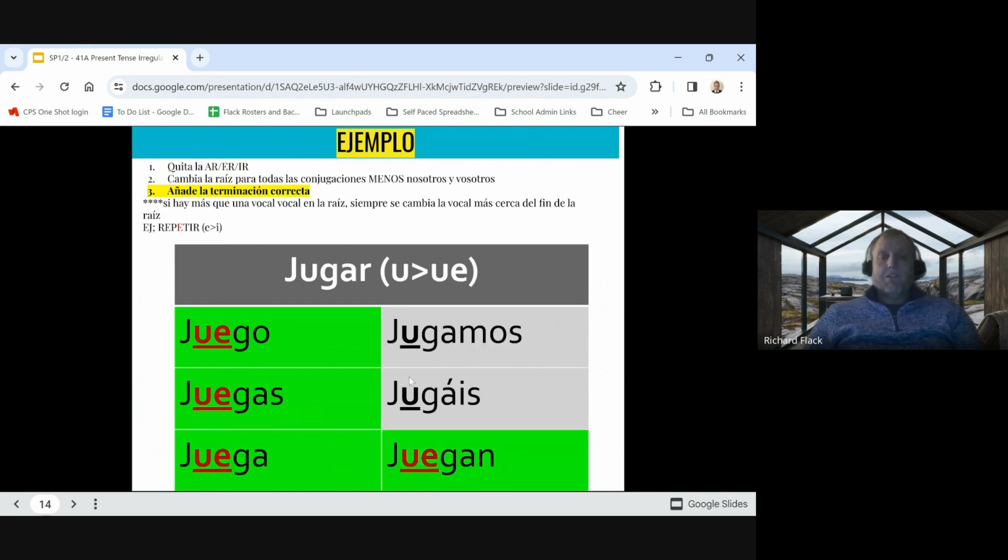And then my third step is I just add my ending. This is an AR verb, so I'm adding o, as, a, amos, áis, an. So now my verb is conjugated. Yo juego, tú juegas, él juega, nosotros jugamos, vosotros jugáis, and ellos juegan.